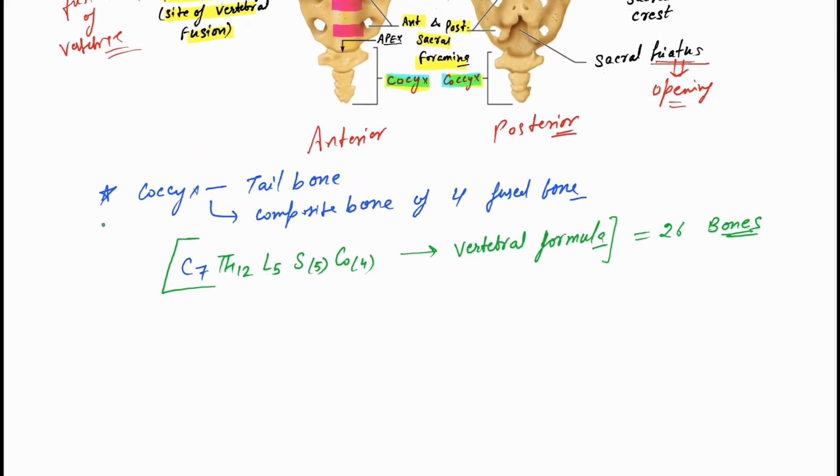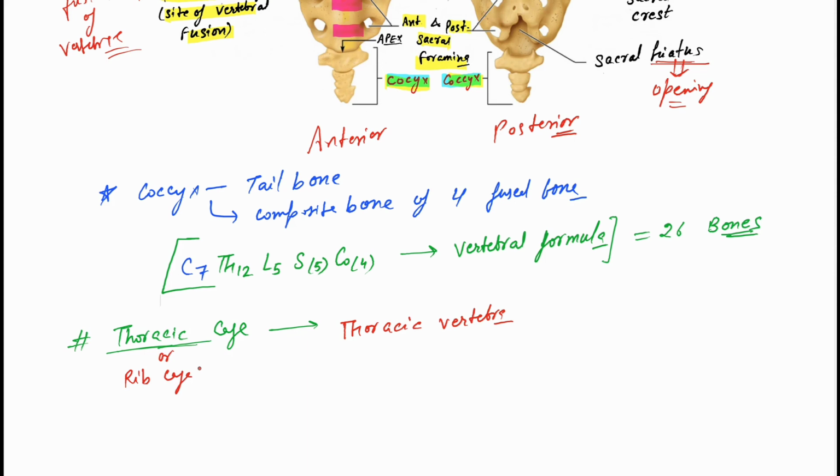Okay. Then we next go to the thoracic cage. Which vertebra forms the thoracic cage? Tell me. It is posteriorly made by the thoracic vertebra. Hence we call it the thoracic cage, or another name is rib cage.